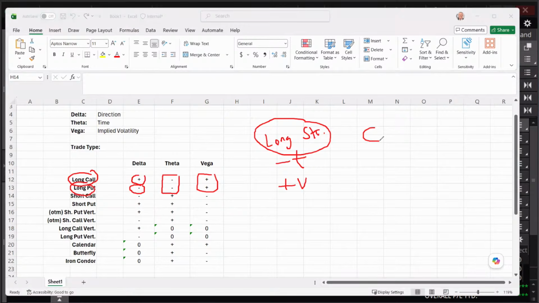Let's think about a covered call. What's a covered call? Well, a covered call is long stock. Well, I didn't put long stock on here, but a long stock has 100 delta for 100 shares.